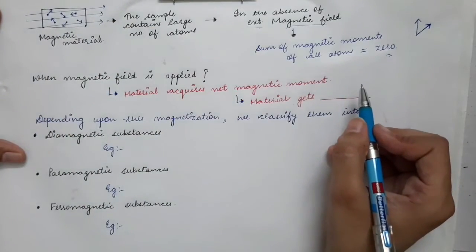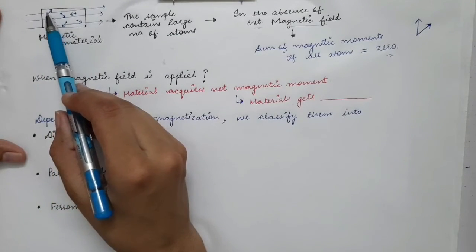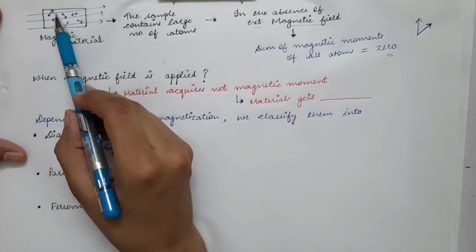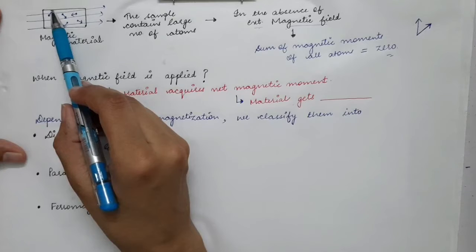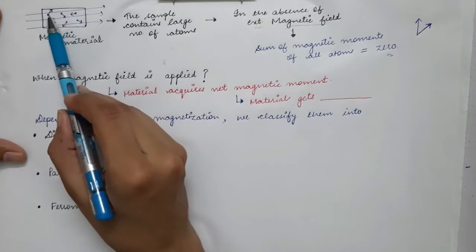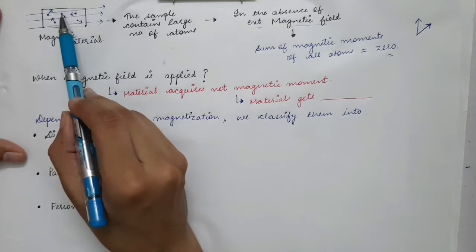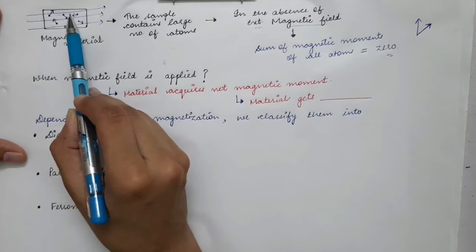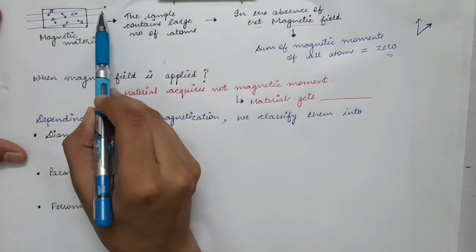Torque will act on these dipoles, and that torque will try to turn these dipoles in the direction of the magnetic field. So this dipole will be turned in this direction so that it gets oriented in the direction of the magnetic field. Then torque will act on this dipole and it will try to turn it in this direction so that it becomes aligned with the magnetic field.